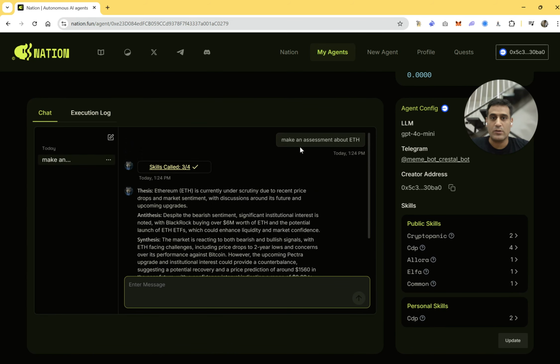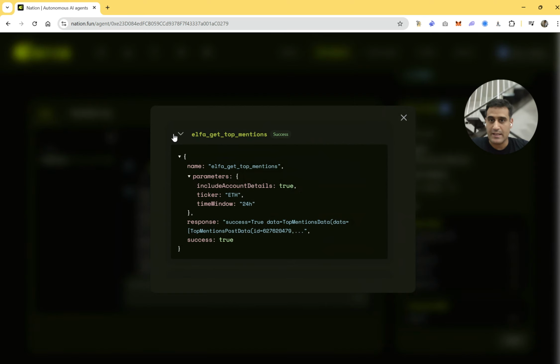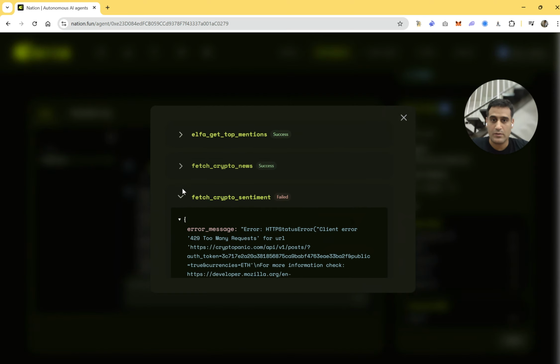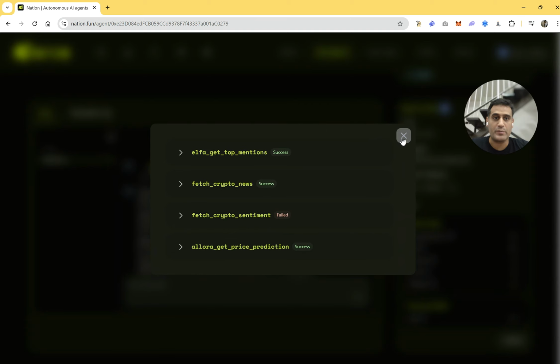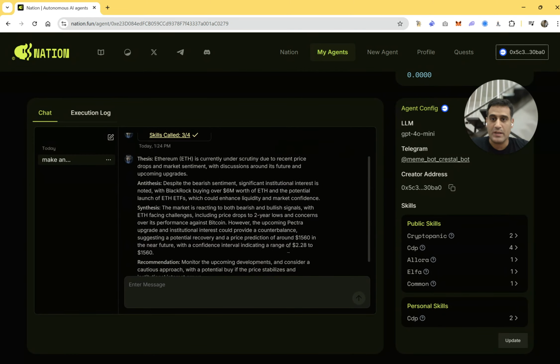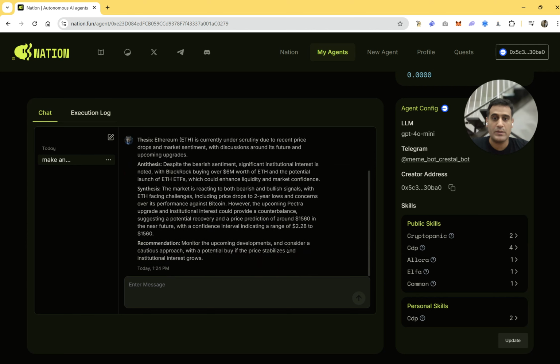So there you go. It has called a couple of skills. In this case, it has called Alpha. It has called Crypto Panic. This one has failed. It will retry it later on, and it used Allura to get the prediction. And has presented for me its thesis, antithesis about the price of ETH and how it will happen.